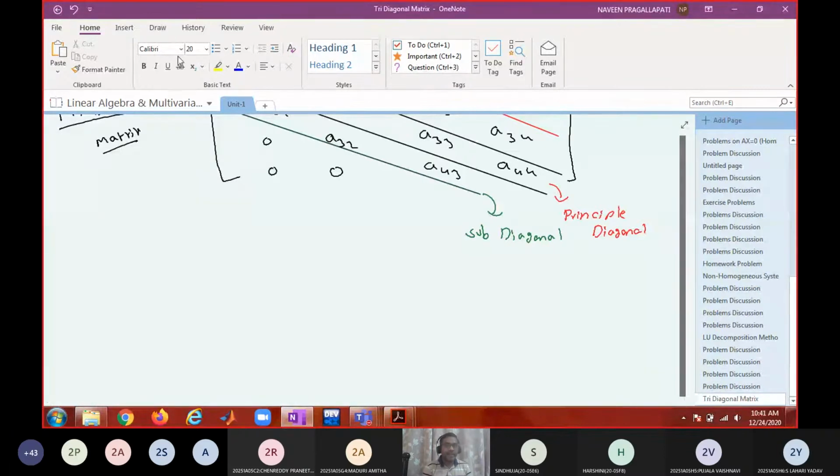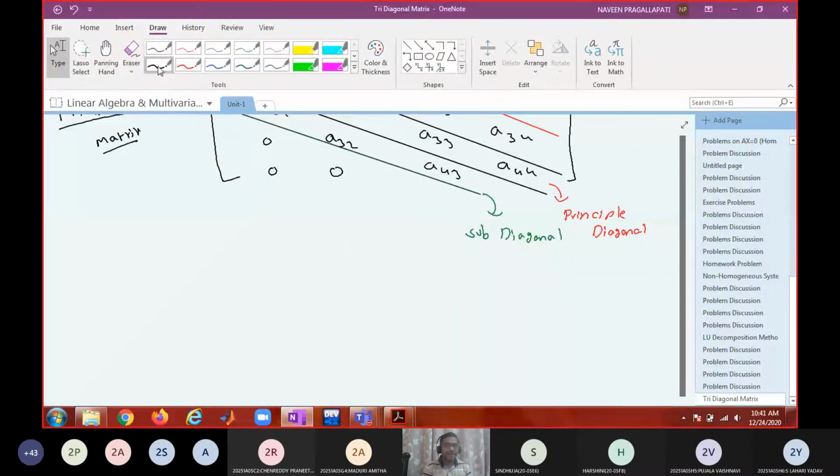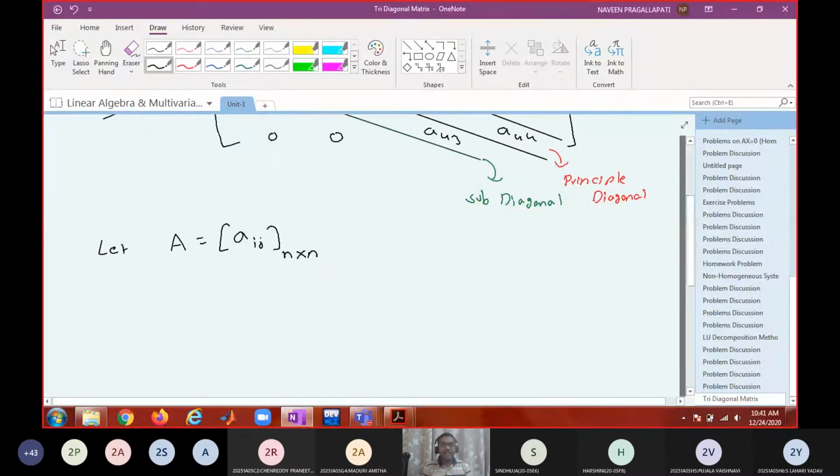So I have a matrix of order n. Let A equal to aij of order n by n. So when can I say A is tridiagonal?